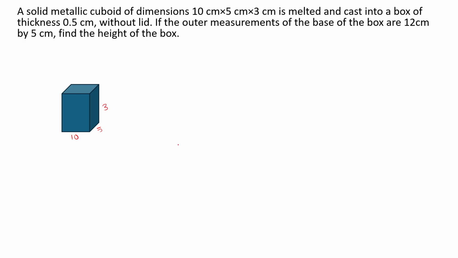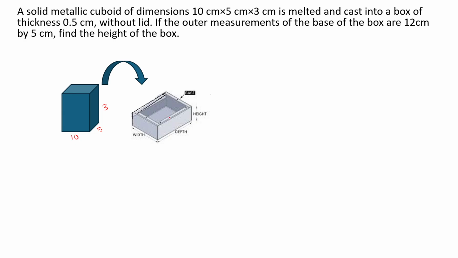Okay, it has been melted and cast into a box of thickness 0.5. It is melted and cast into a box. It is not cast into a solid figure. It is cast into a box. Box means inside there is a space. It is hollow. So when there is a box, it has a thickness. It is given as 0.5.